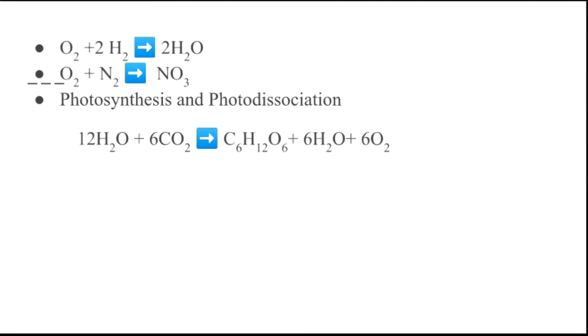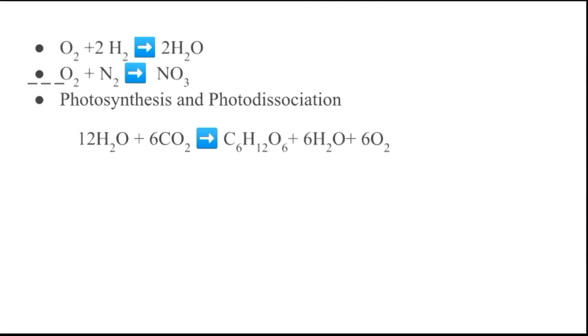Okay, so 12H2O plus 6 CO2 molecules, that means 12 water molecules and 6 CO2 molecules, form C6H12O6, the glucose, and 6H2O as well as 6 oxygen molecules are released into the air. Okay, that is one formation of oxygen returning to air.